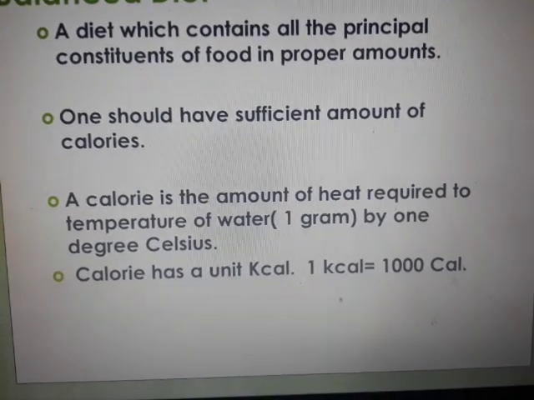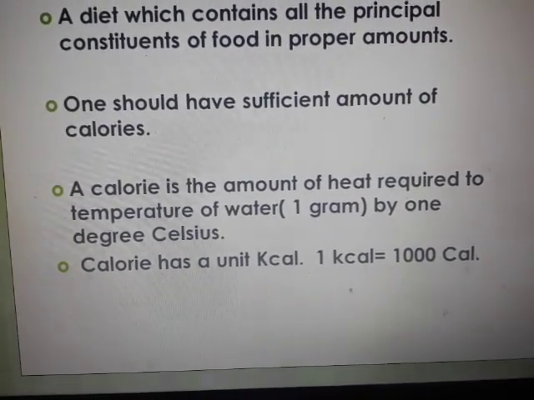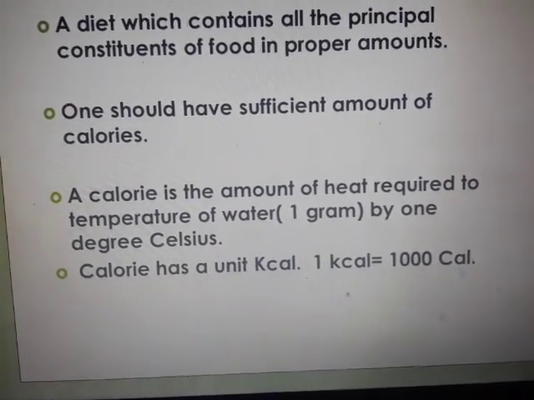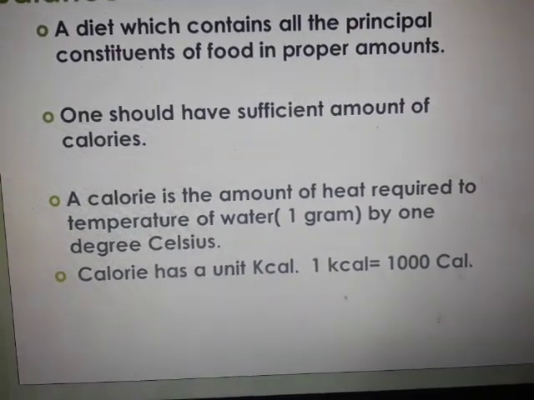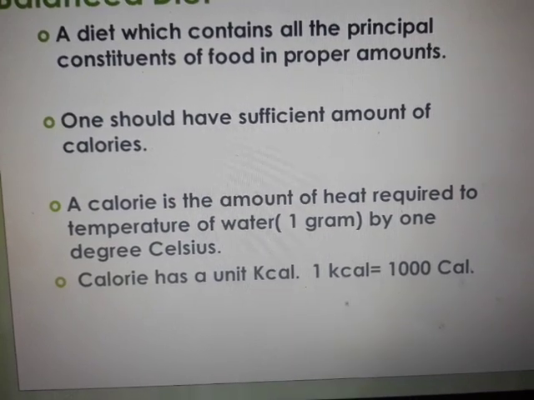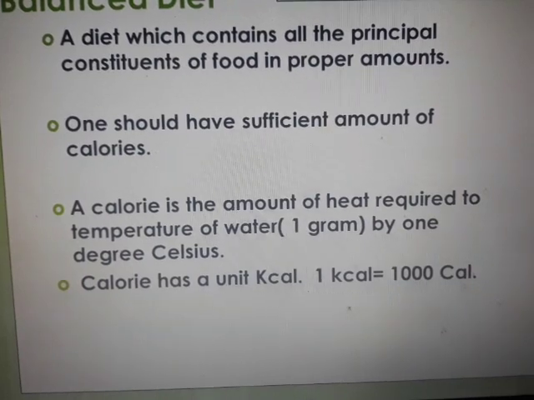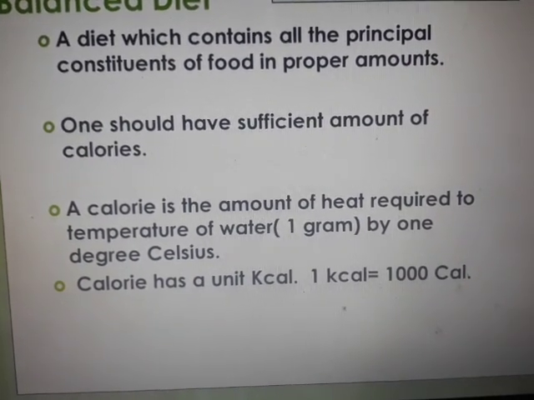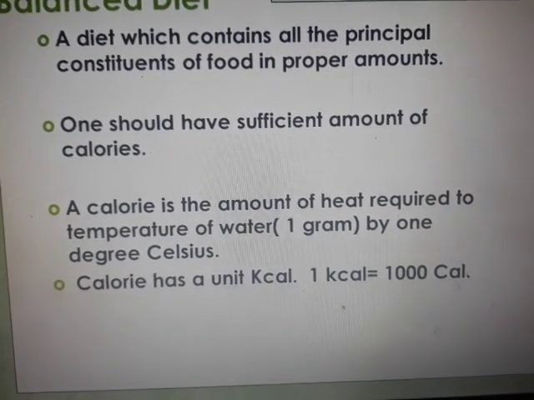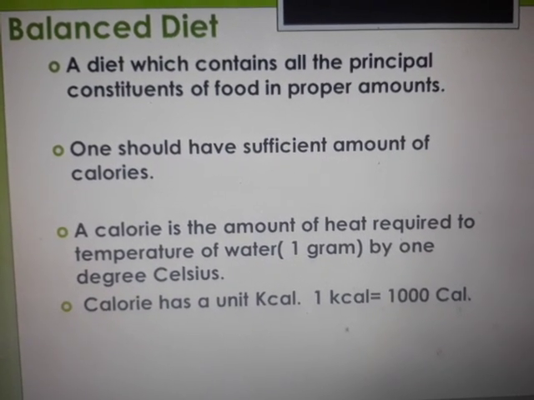A calorie is the amount of heat required to raise the temperature of 1 gram, that is the weight of water, by 1 degree. That is counted as a calorie. Now this definition is again important. We have studied it somewhere, I don't know which grade, but we do have this calorie definition. And the unit is the kilocalorie, and 1 kilocalorie is equal to 1000 calories. Each food group, whatever you consume, gives you a certain amount of calories.